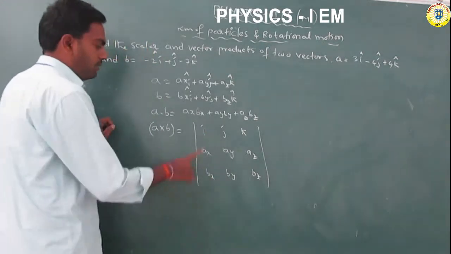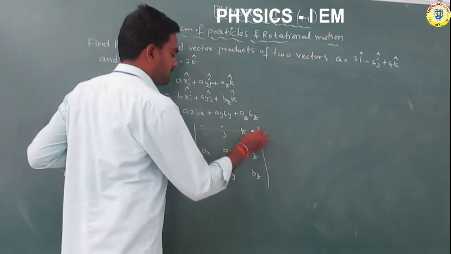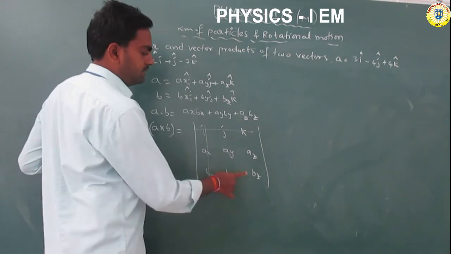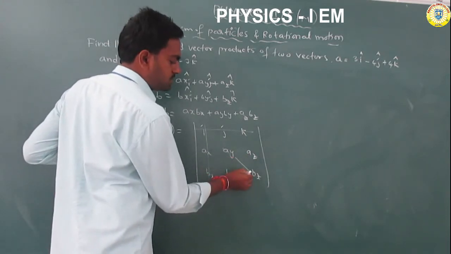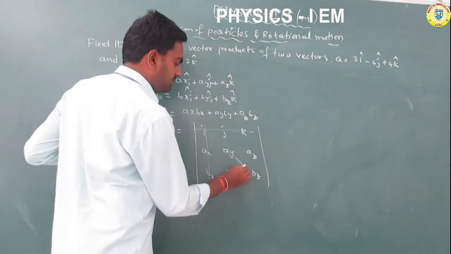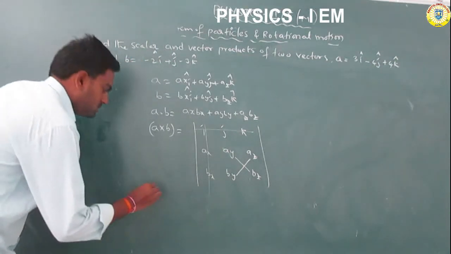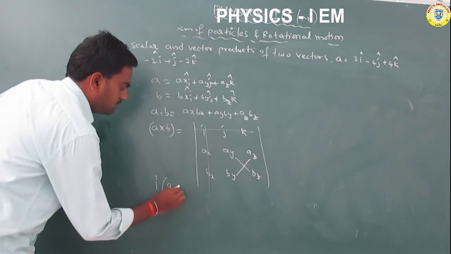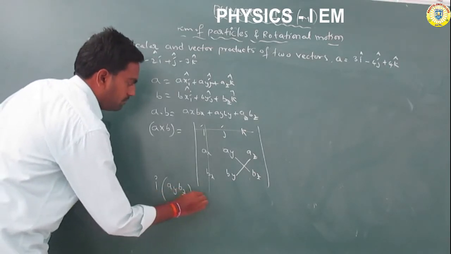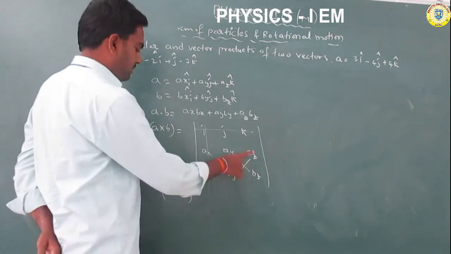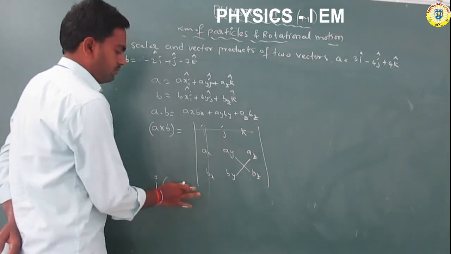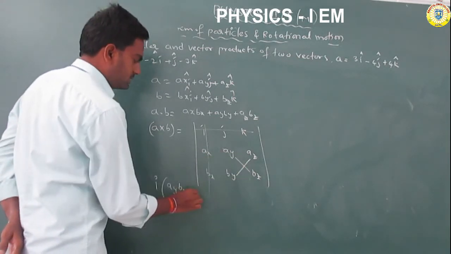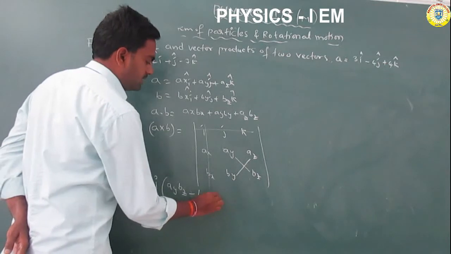First of all, for i, the i row and column are cancelled, and the remaining is ay bz minus by az.